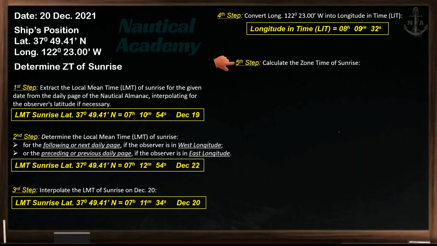On the other hand, when finding GMT from the given local time, apply the sign of zone description. For sunset, do the same procedure as for determining the sunrise.